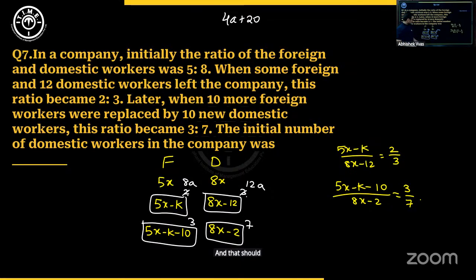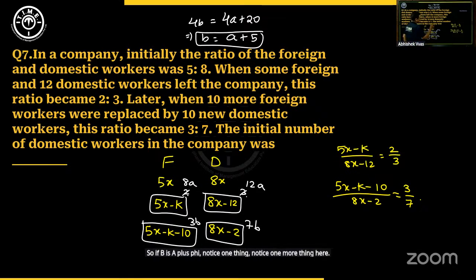And that should be equal to what? That should be equal to the gap here. So suppose this is 3b and 7b. So gap is 4b. So when you solve this, can I write the value of b as a plus 5 here? So we get a relation between a and b. So if b is a plus 5, notice one more thing here. Can we say, observe the gap here is 10.